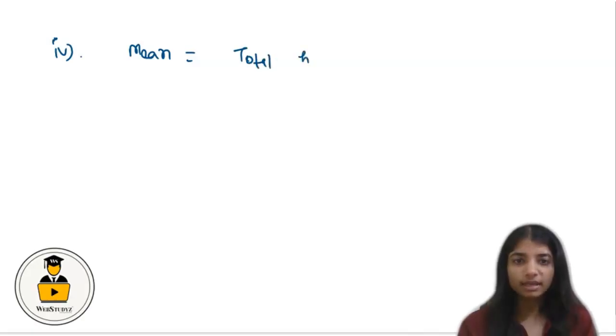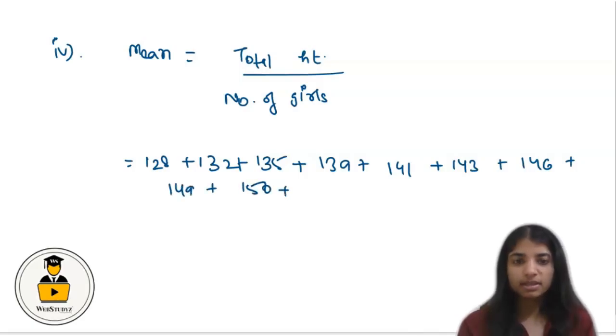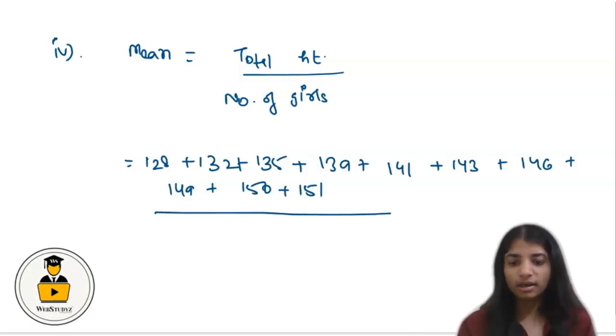In order to find the mean height, we have to divide the total height of the girls by the number of girls. So we are going to add the heights of all the girls, which is 128 plus 132 plus 135 plus 139 plus 141 plus 143 plus 146 plus 149 plus 150 plus 151, and there are a total of 10 girls.